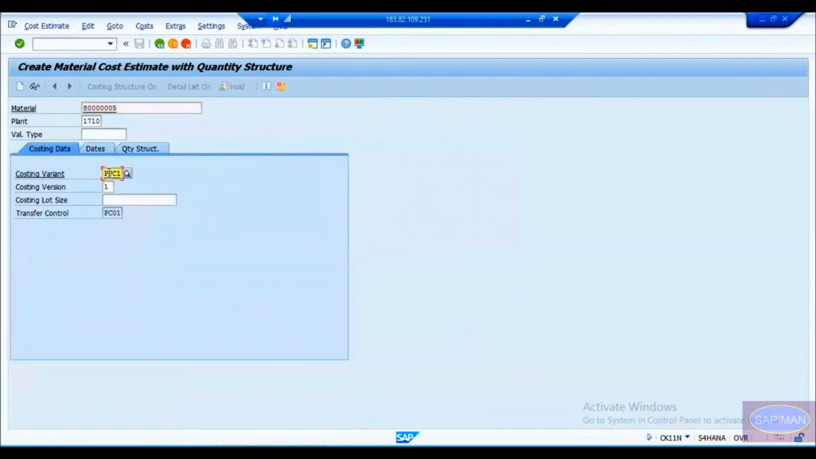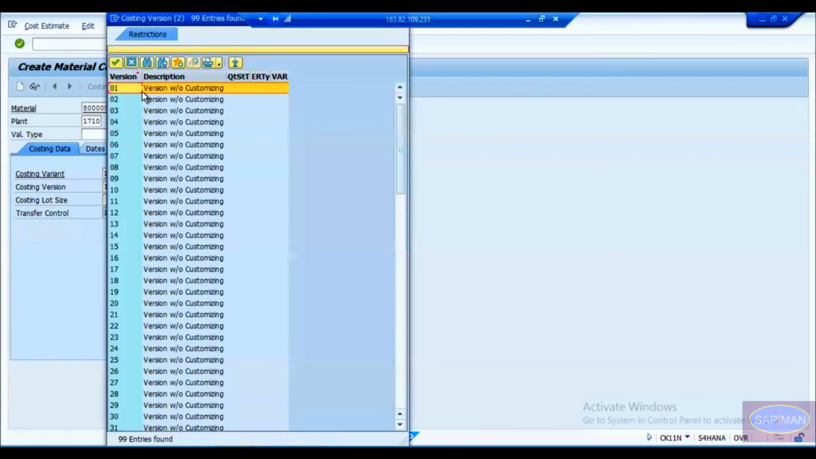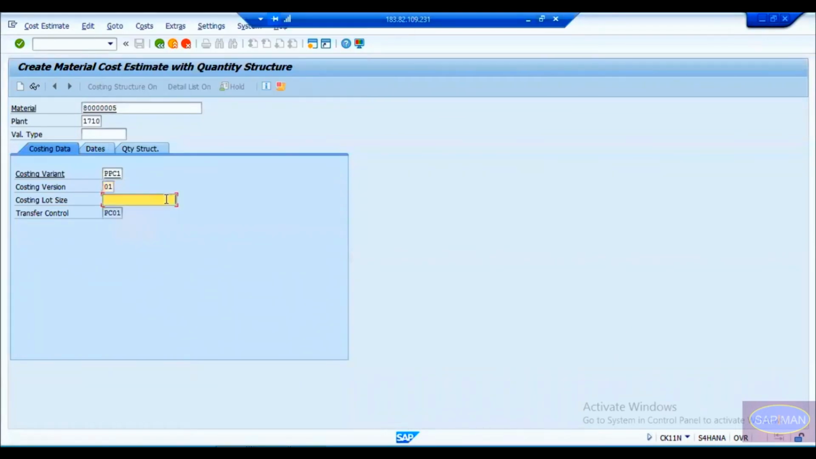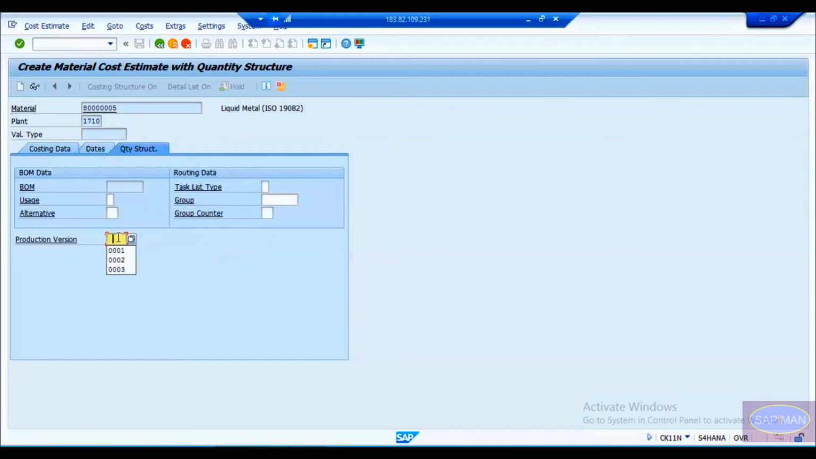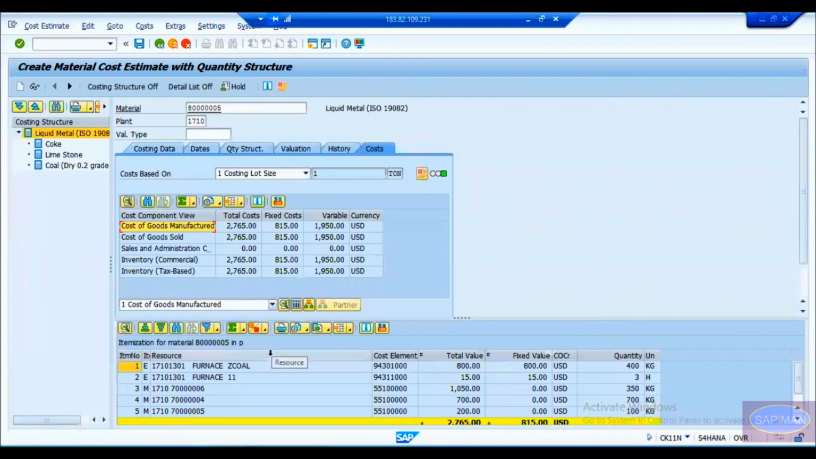So we'll enter the costing variant, costing version. We'll go to the drop down menu. We'll put the first version here, costing version, and costing lot size here. Just press 1, hit enter. It is going to take you to the date again. Click on the default value, enter the dates, go to the quantity structure, give the production version, hit enter. The moment you hit enter, it is going to take you to the next screen, and you can see that automatically it is bringing 11 here now, not 1.